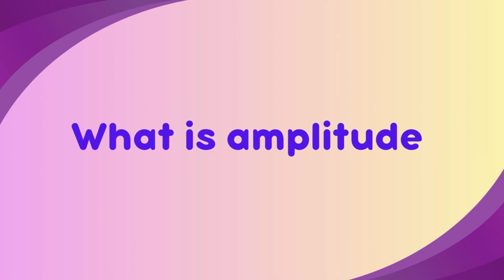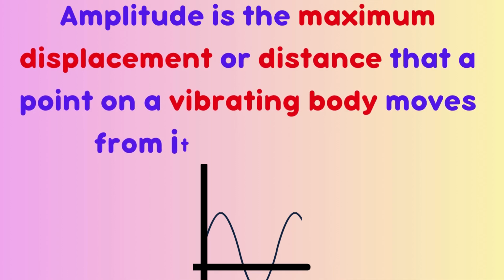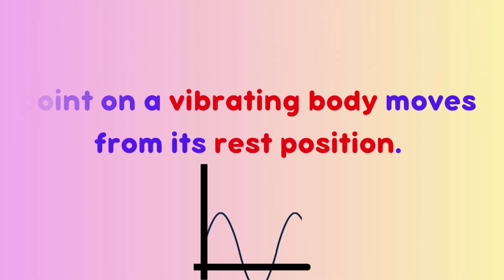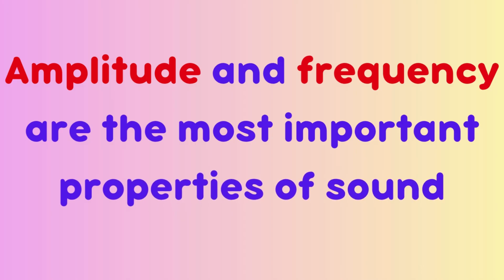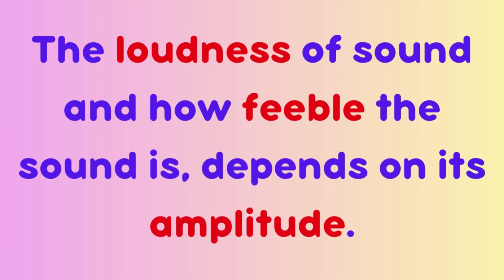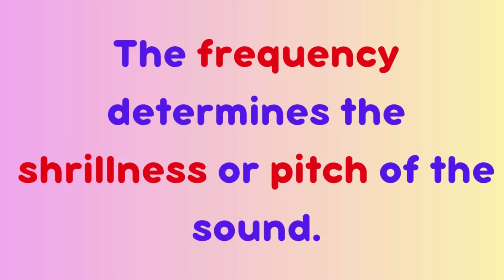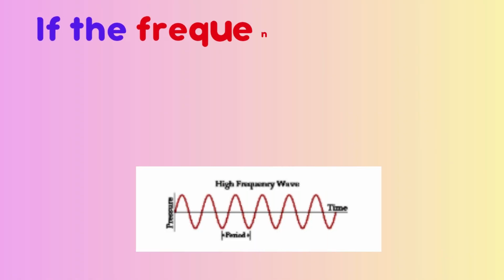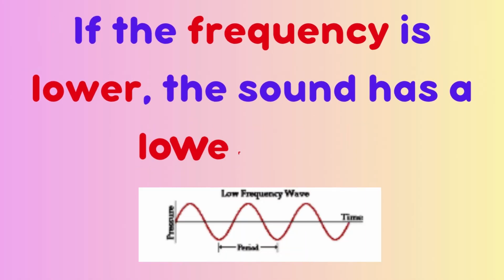What is amplitude? Amplitude is the maximum displacement or distance that a point on a vibrating body moves from its rest position. Amplitude and frequency are the most important properties of sound. The loudness of sound and how feeble the sound is depends on its amplitude. The frequency determines the shrillness or pitch of the sound. If the frequency is higher, the sound is shrill and has a higher pitch. If the frequency is lower, the sound has a lower pitch.